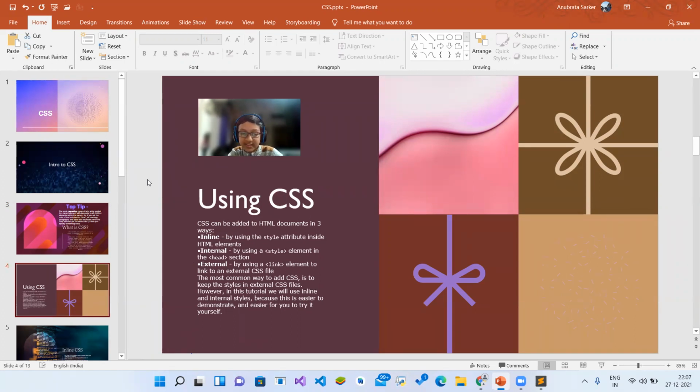Next is internal CSS, which is by using a style element, the style tag, inside the head section and coding the CSS there. And external CSS is by using a link element to link to an external CSS file. The most common way to add CSS is to keep the styles in external CSS files, because that way we can change the file in just one go.